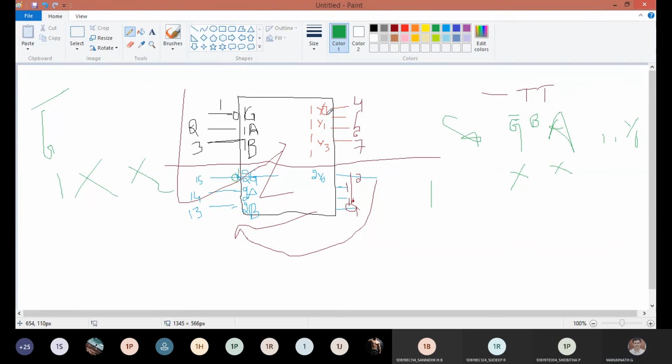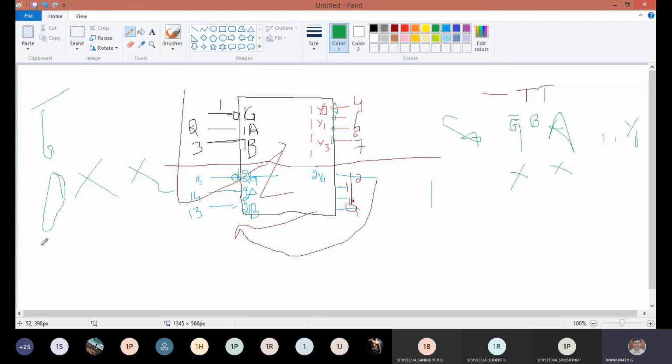Why high? Because there is a complement for each. If you give 0, you will get 1. If you give 1, you will get 0. So for G bar 1, whatever inputs you take, all outputs will be 1, 1, 1, 1.